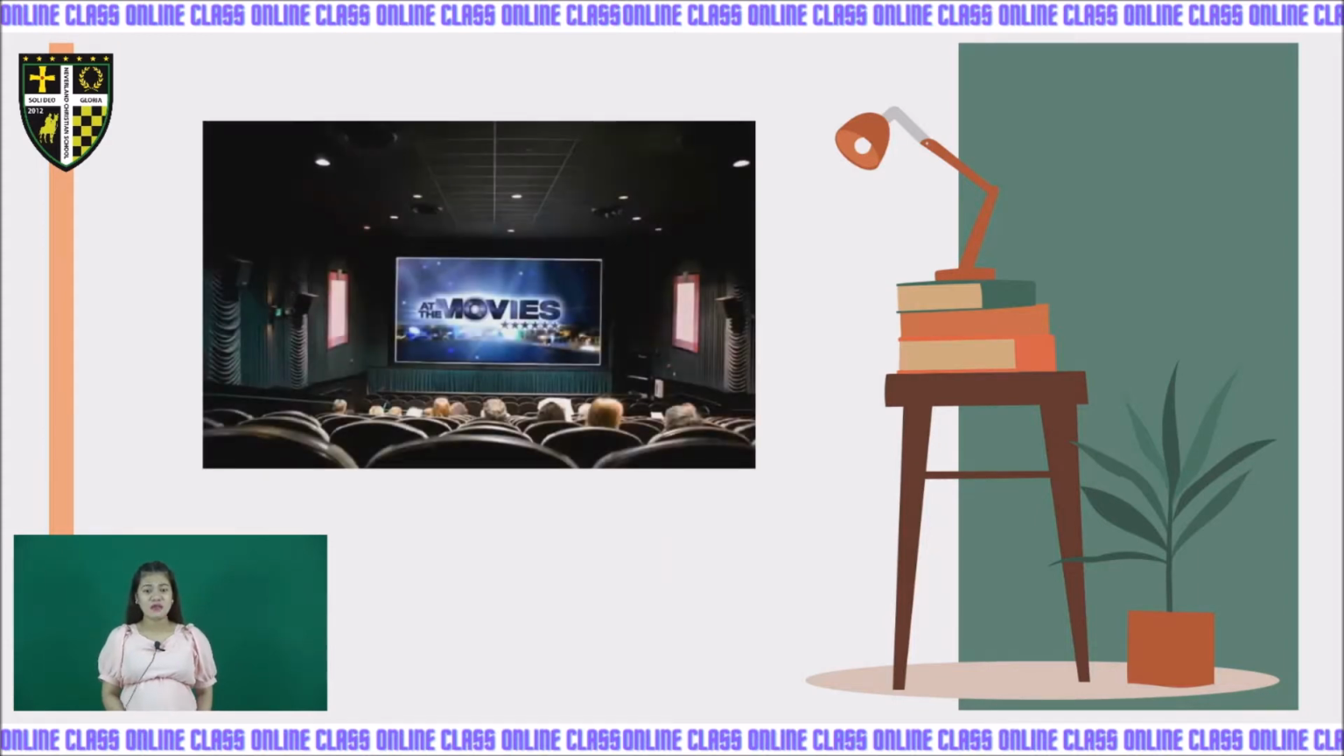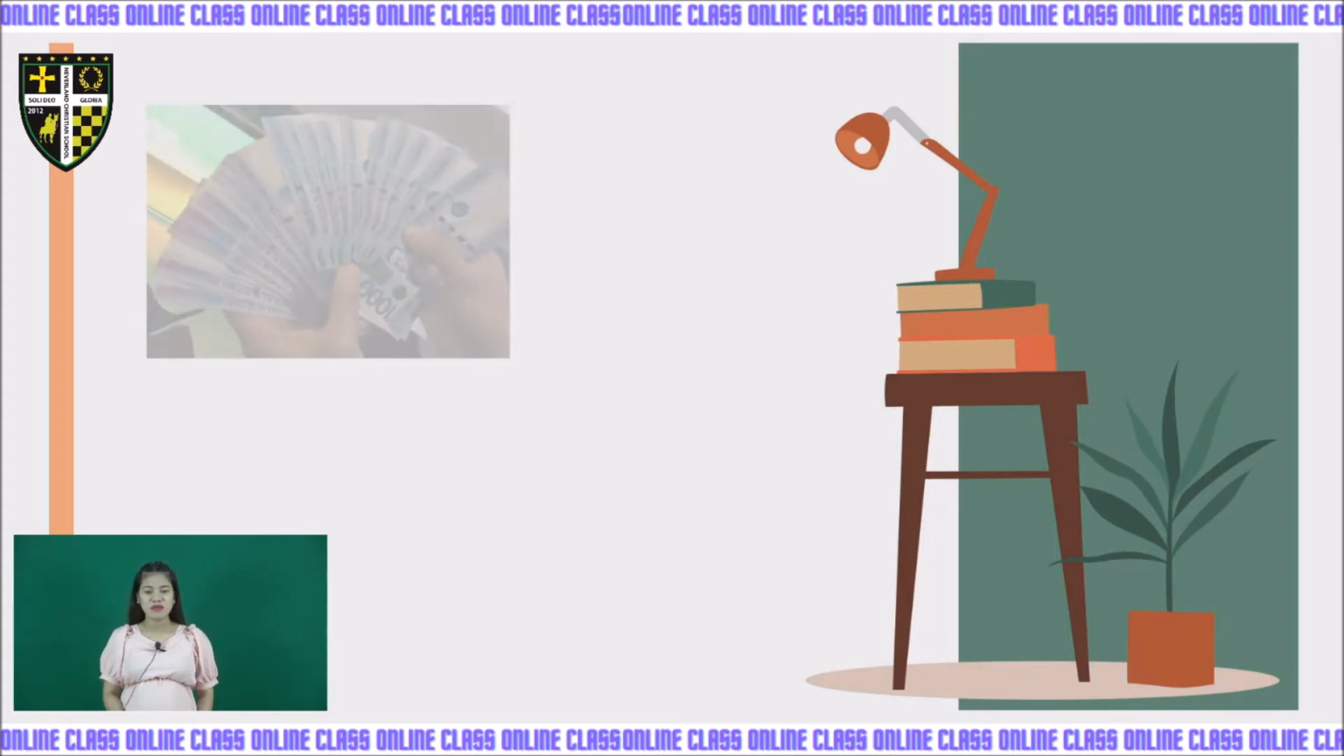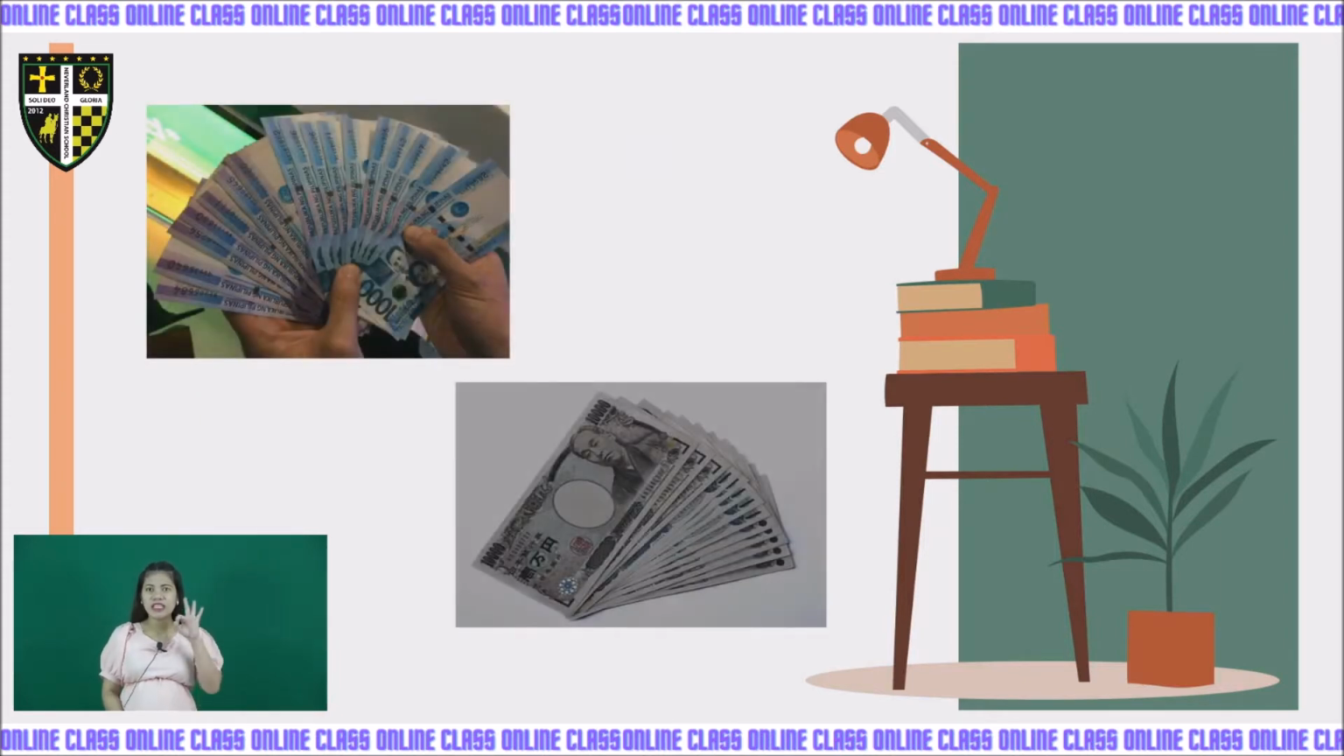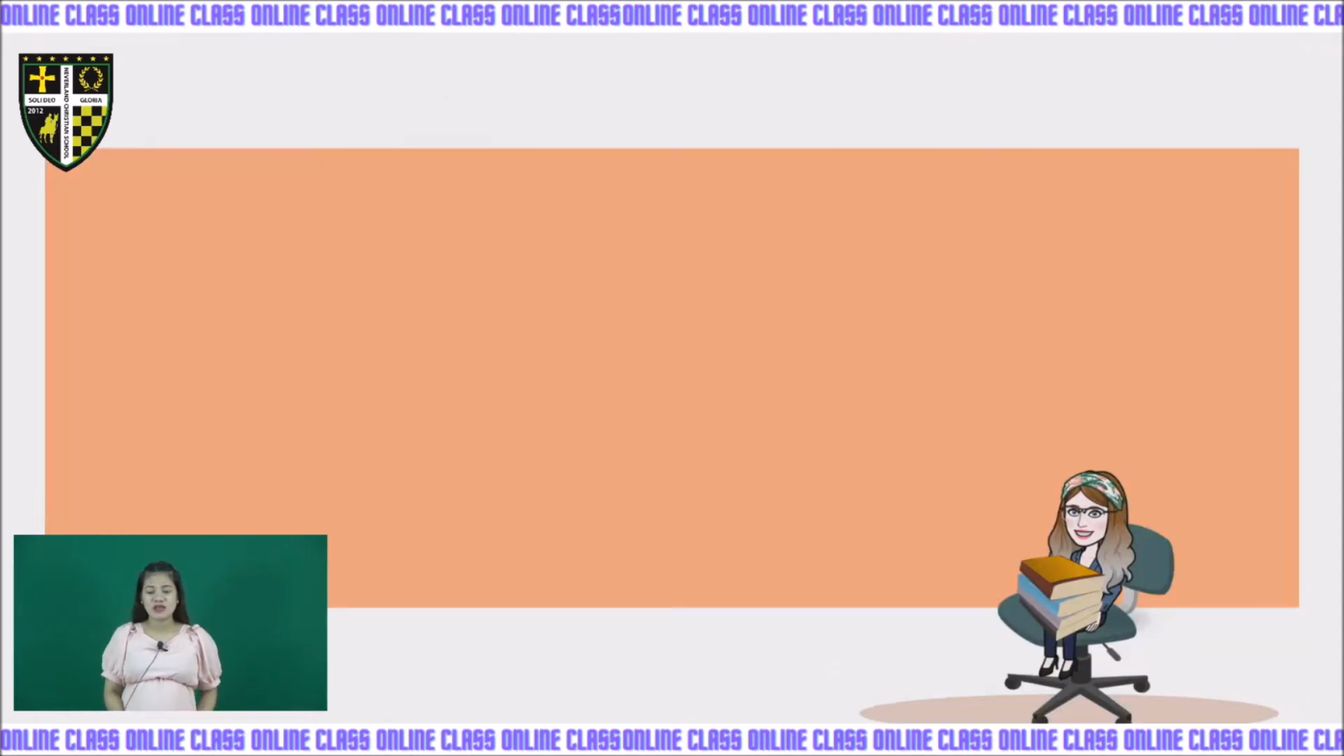Next, this one. What can you see on the picture? The people are watching movies in the cinema. Are you watching movies sometimes, kids? Maybe yes, right? Next, we have money. Do we need money? Yes, of course, we need money because money is used to buy our basic needs like clothes, foods, shelter, and other important essentials. So those pictures are related to our topic for today.